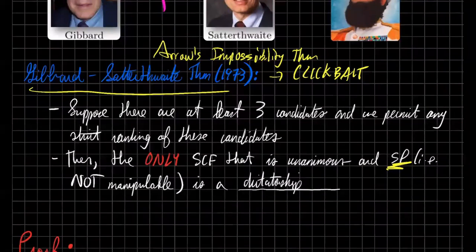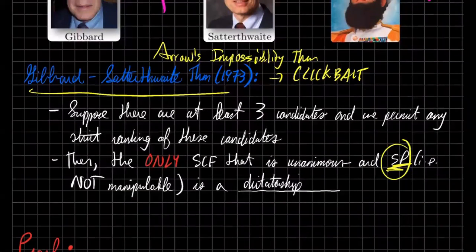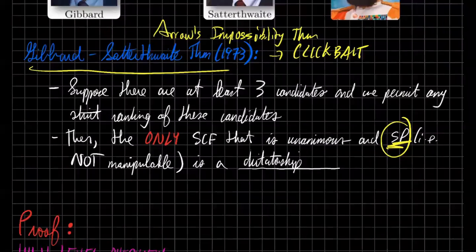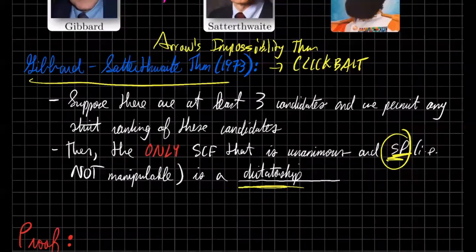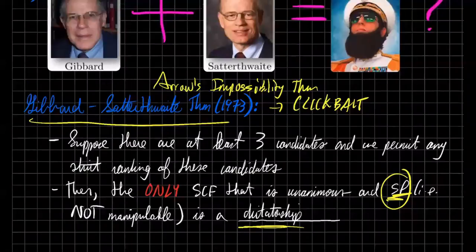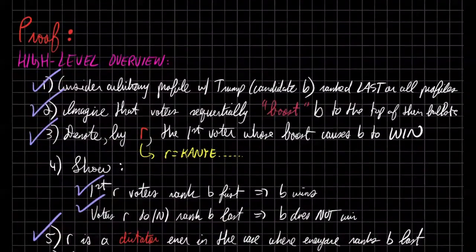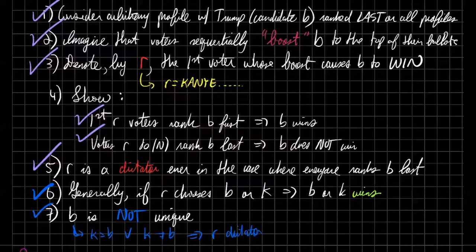But it's pretty nice to note that this idea of strategy proofness, non-manipulability, can be formalized. We can formally say what it means to not be able to manipulate a voting scheme. And then on top of that, we can use that definition to build this eventual theorem. So hopefully this proof wasn't too hard to follow. I think it makes sense if you really look at the different profiles we constructed and then keep the high level overview in the back of your head. And yeah, I hope you will use this fact to prank, but also kind of out big brain your friends and see their reactions when you say dictatorships are good.